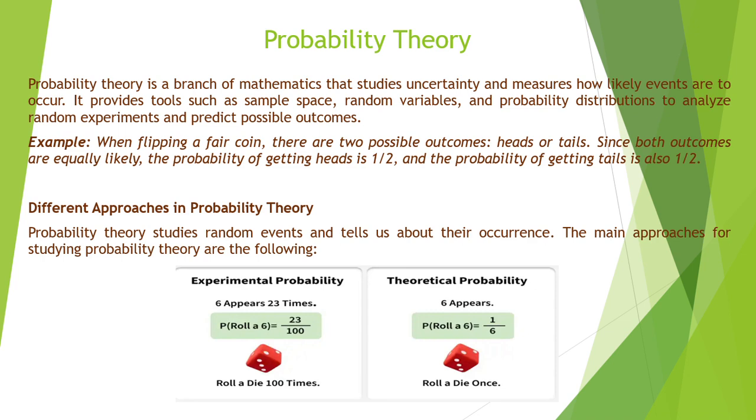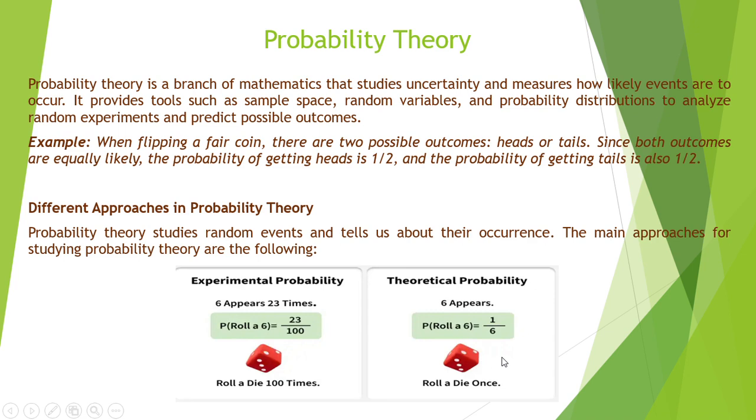Right? For example, if you are rolling a die 100 times, and you see after the experiment that 6 appears 23 times, so the probability of occurrence of 6 on rolling the die is 23 by 100. That is from the classical definition of probability.